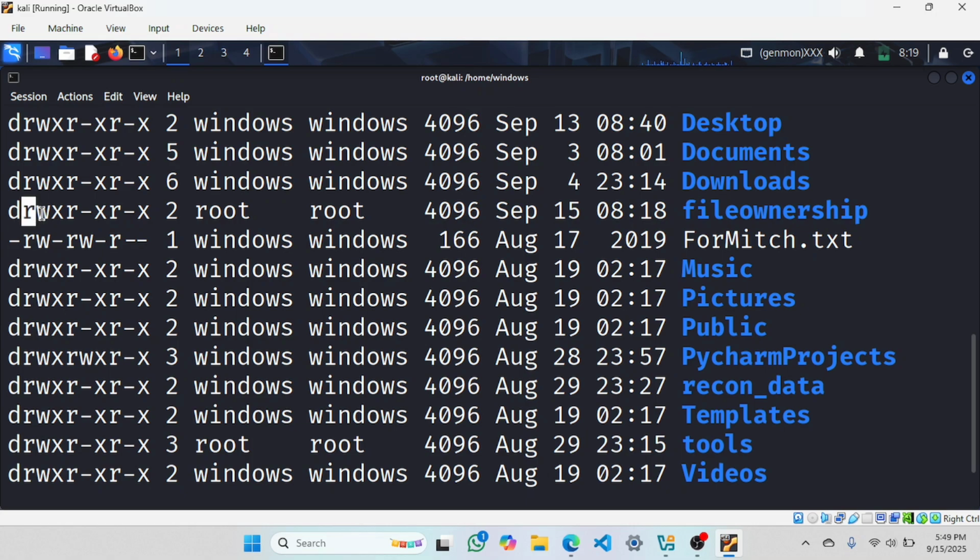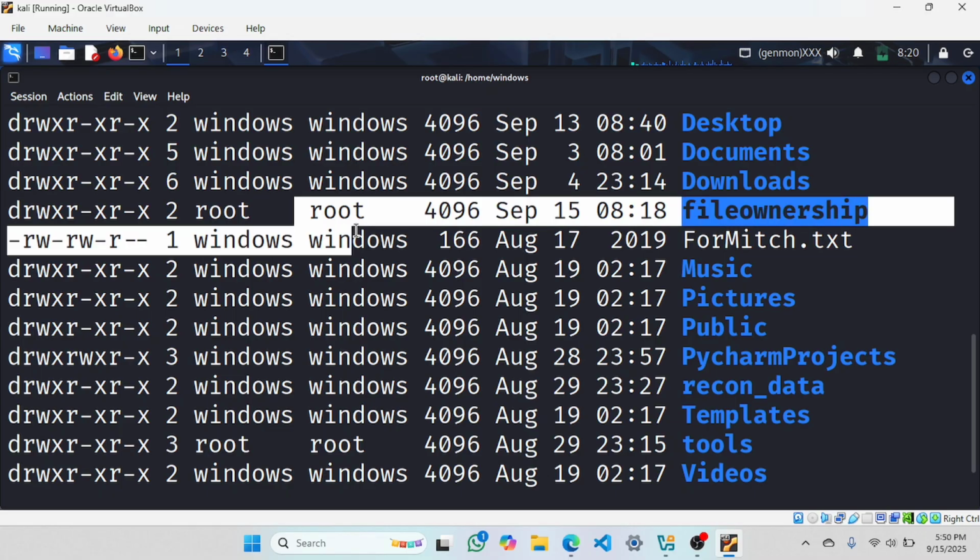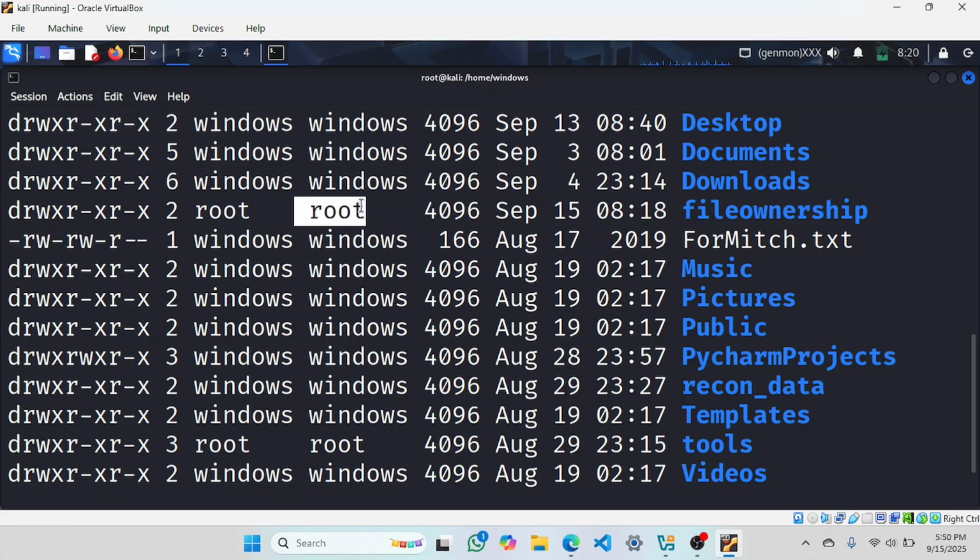R stands for read, W stands for write, X stands for execute. Here we have rwx, r-x, r-x. Then two times root. What is the first one? The first one is the user who created it, which was root. Then this is the group, then others. 4096 is the size.